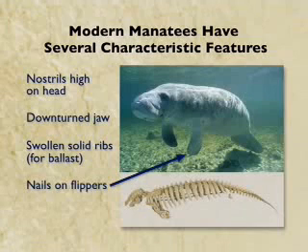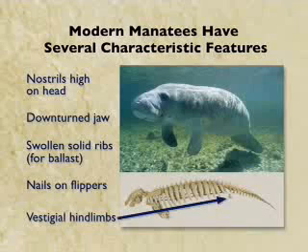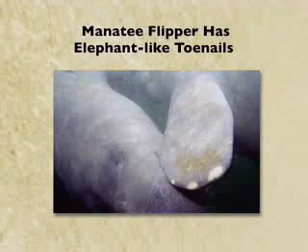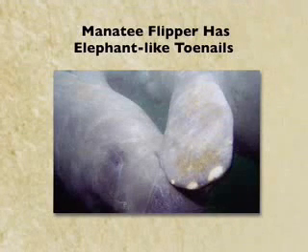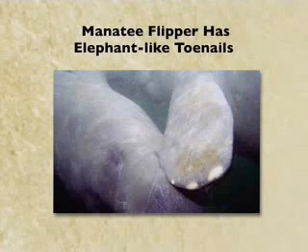And finally, in addition to those features, manatees show some characteristics that suggest they may have evolved from land animals. That includes both toenails on their flippers and vestigial hind limbs. So this shows a blow-up of a manatee flipper. You can see out at the ends these toenails. It's very unusual because toenails are usually only found on land animals. This was recognized a long time ago. The manatee's toenails actually look very much like elephant toenails.